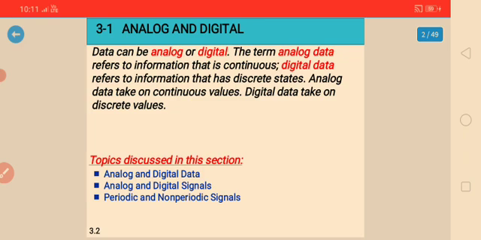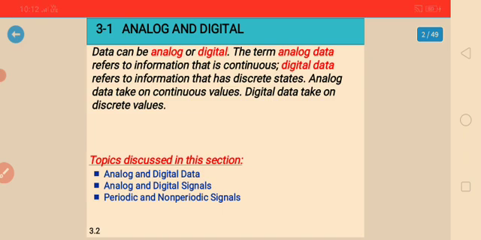Now digital. A digital clock reports the hours and minutes, which change suddenly, for example from 8:05 to 8:06. It changes by one minute after 60 seconds, so it gives a direct report of the information.